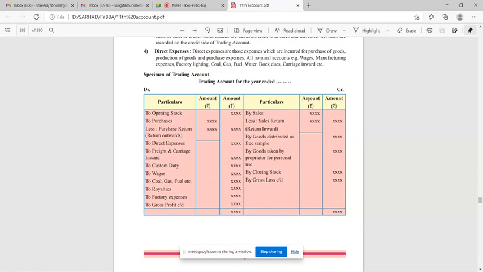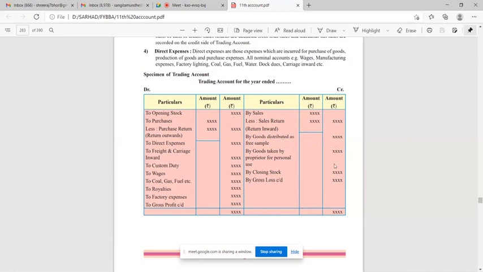On the credit side, by sales, less sales return, by goods distributed as free sample, by goods taken by proprietor for personal use. Means whatever goods are going out of your business are taken on the credit side of the trading account.